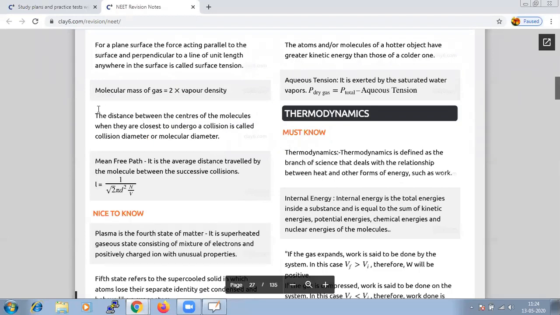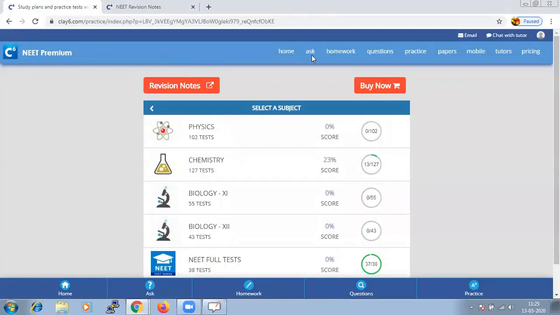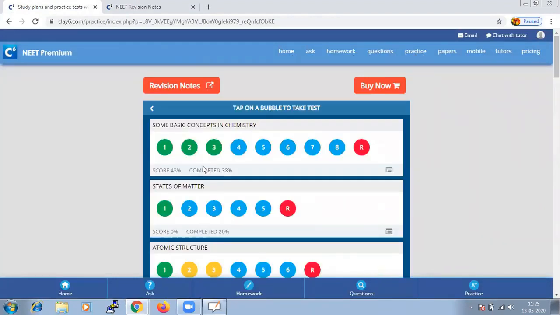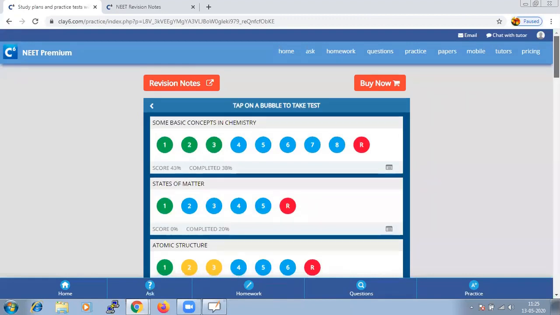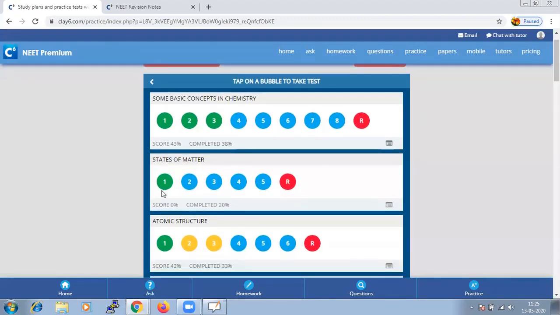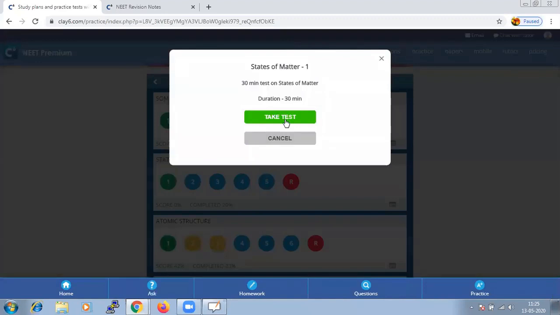For now, based on our analysis and practice of the chapter, let us try taking a test from this chapter. If we go to chemistry, we are doing states of matter. Let us take the first test.